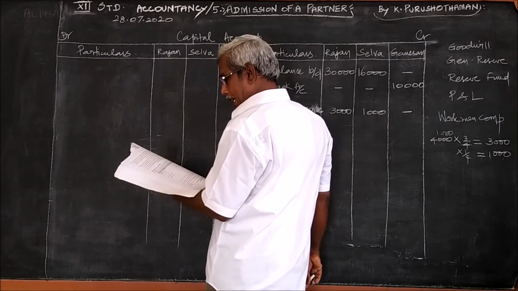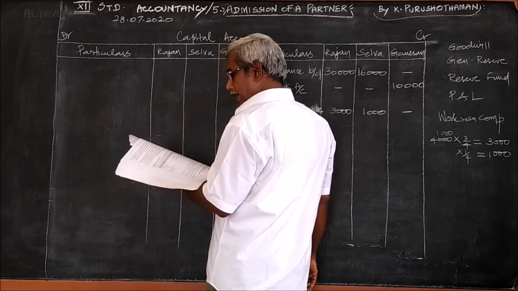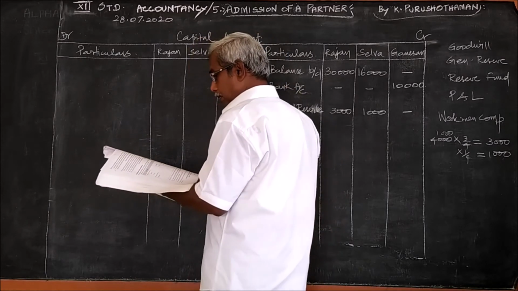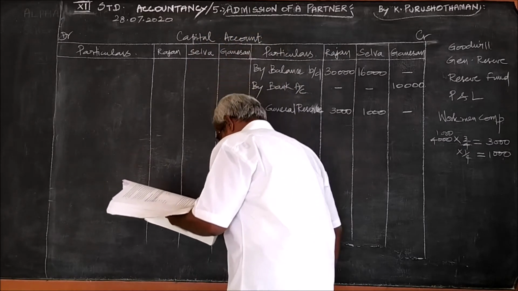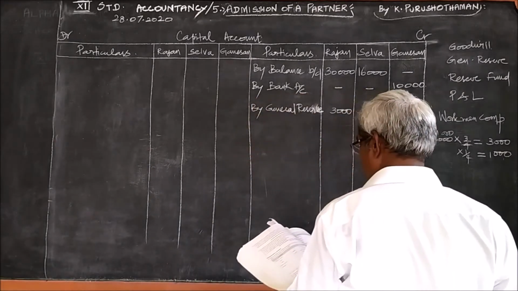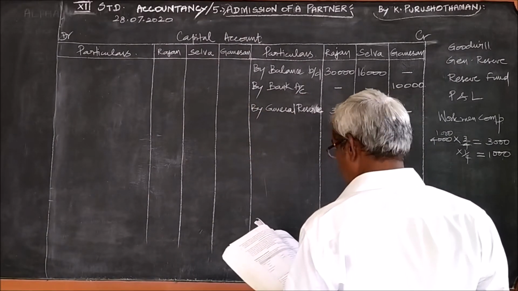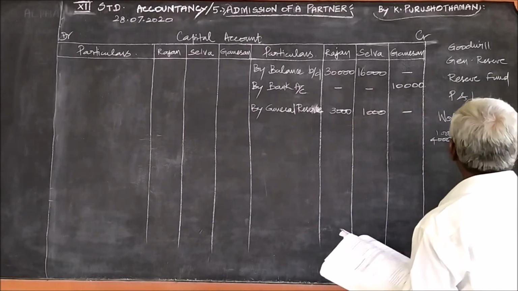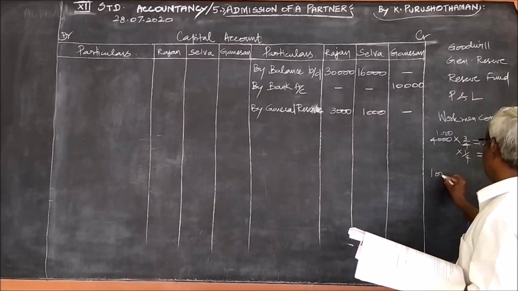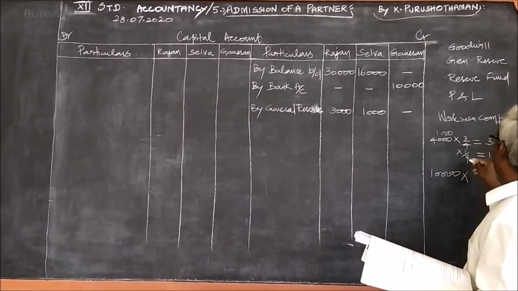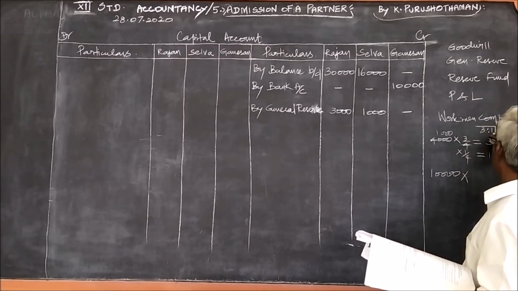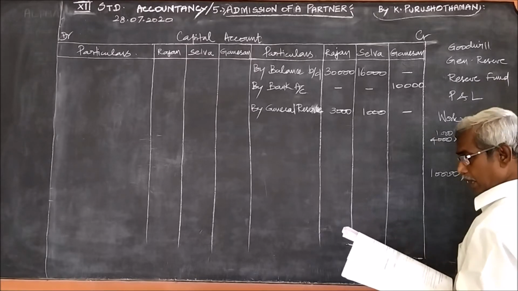Then the next item out of those five listed. What is given there in this problem? We can see the profit and loss account in the problem. What is the amount given here? 10,000. This 10,000 also must be divided according to the ratio 3:1. That is the ratio given in the problem.